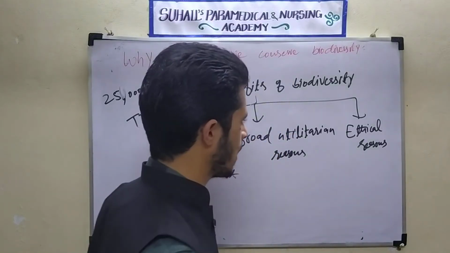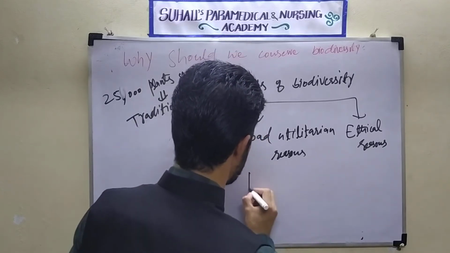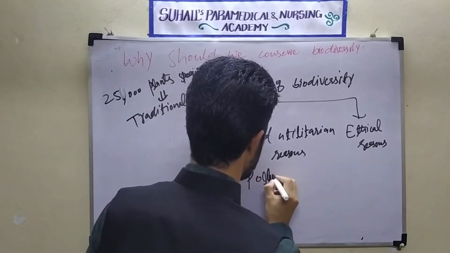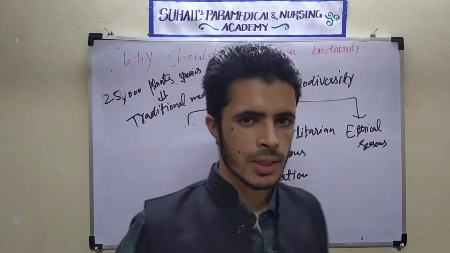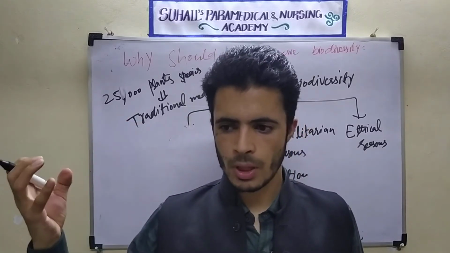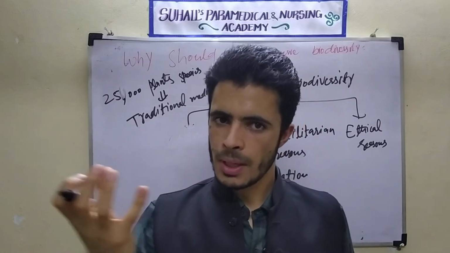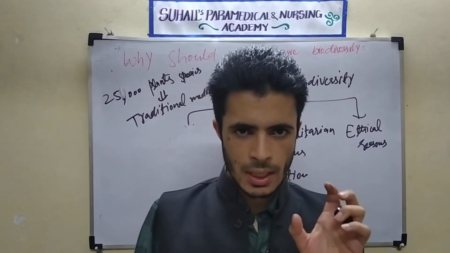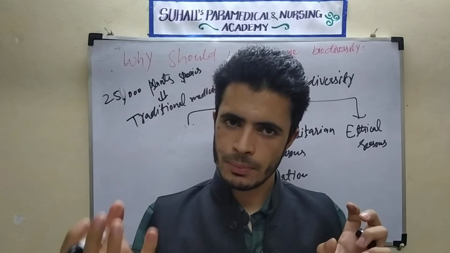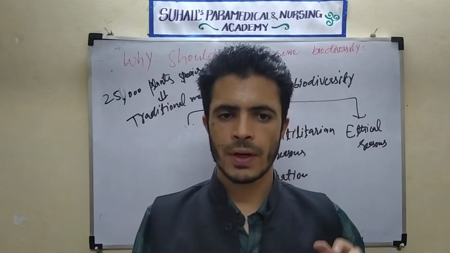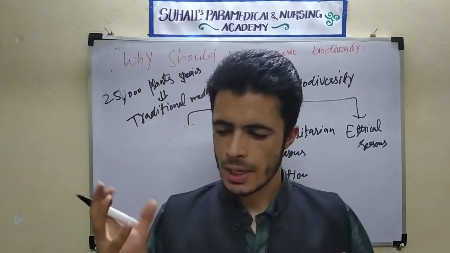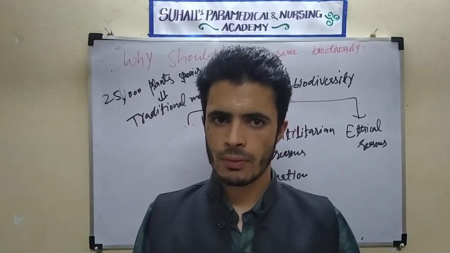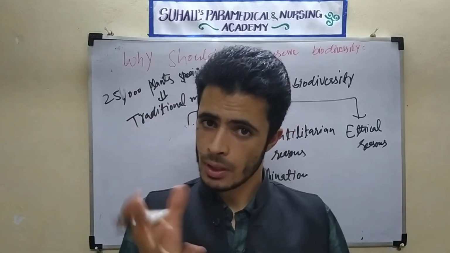The second point I want to say is pollination in plants. Pollination means transfer of pollen grain from one plant species or from the male flower towards the female flower. It can be within the same plant or it can be a different plant but of the same species. That is called pollination. It can also be within the same flower.